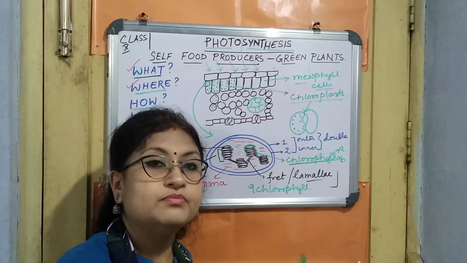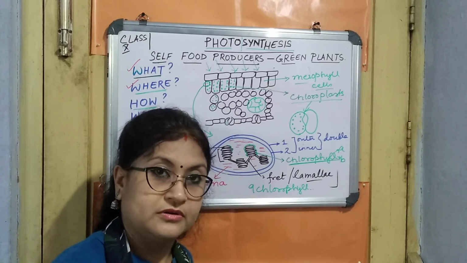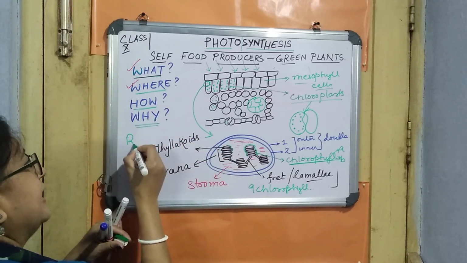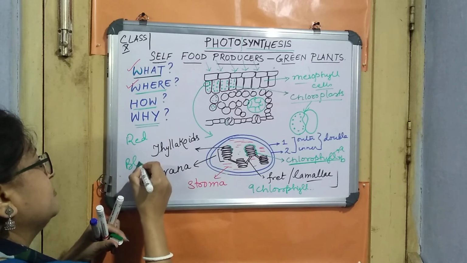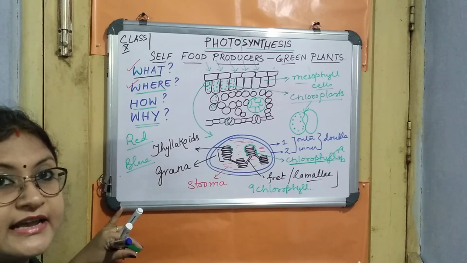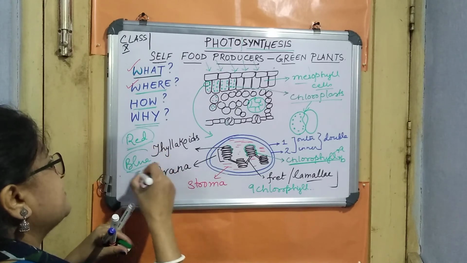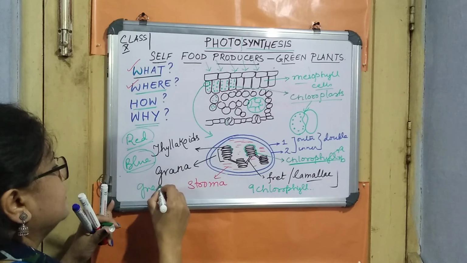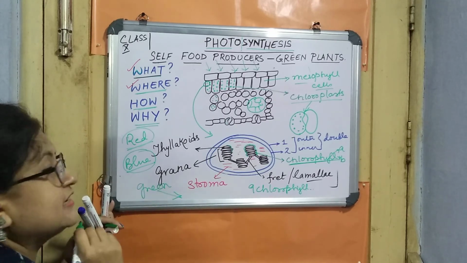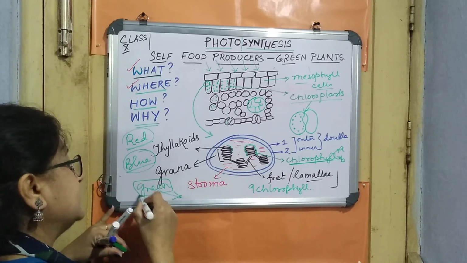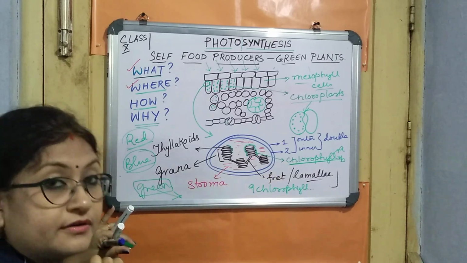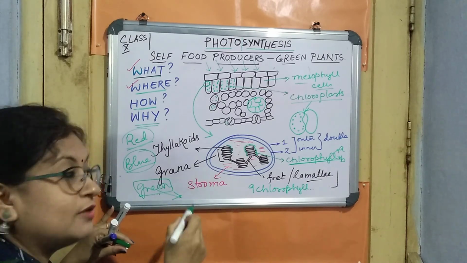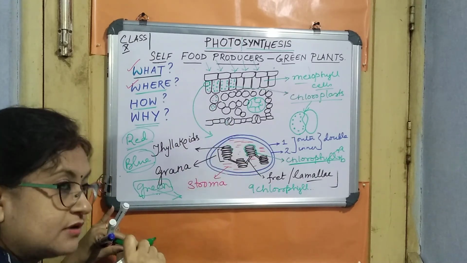Sunlight is a composition of 7 colors of VIBGYOR. Chlorophyll gets activated mainly with the red and blue spectrum, but it is totally reflecting the green color, and because of that chlorophyll is green, right? It is not utilizing the green spectrum of light for photosynthesis.